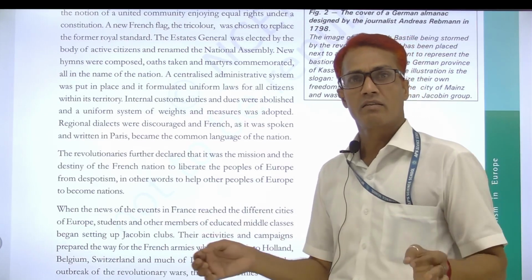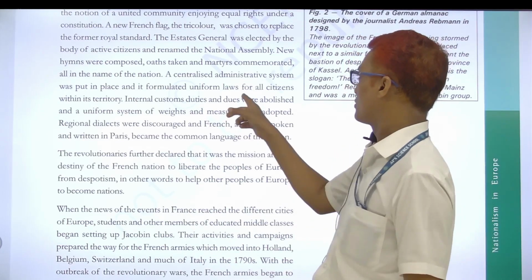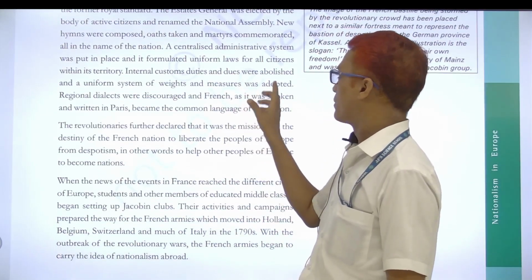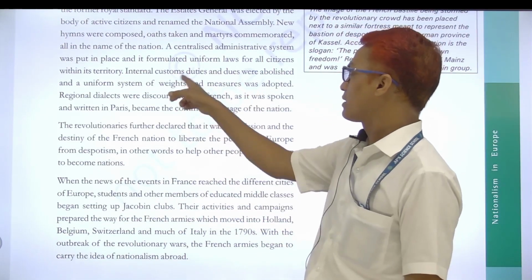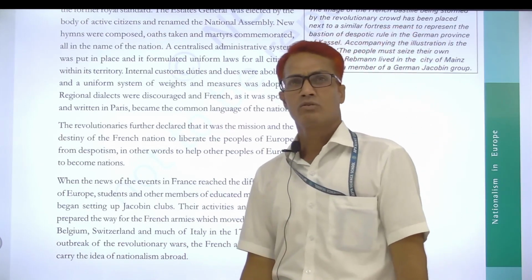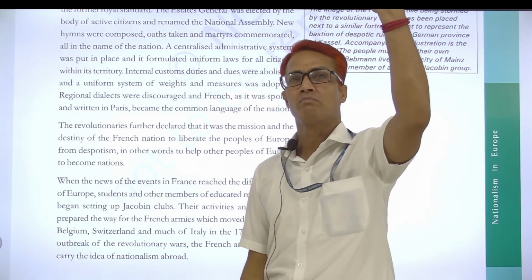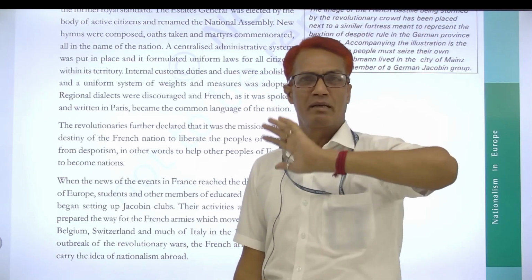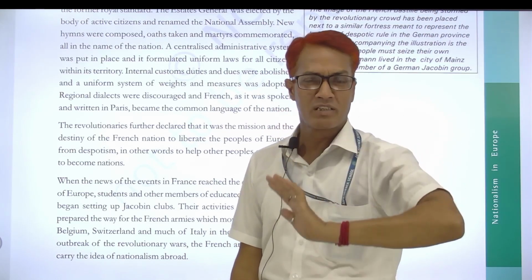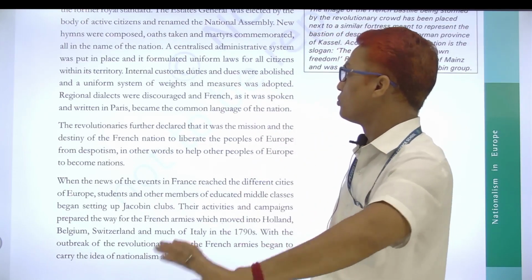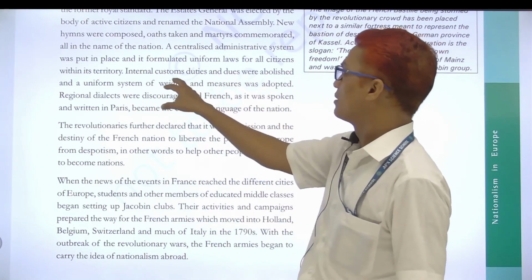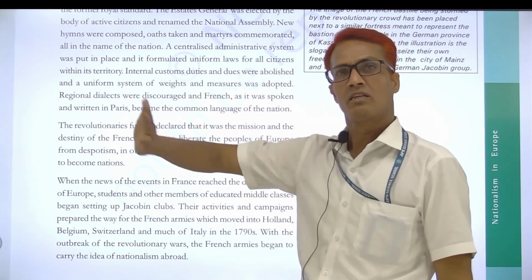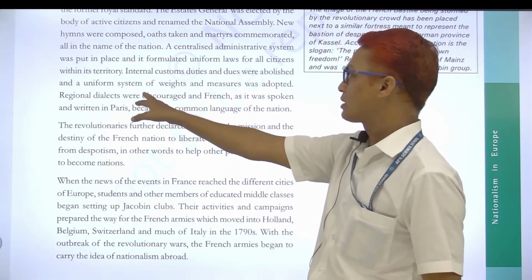Equality before law. So given here, equality before law, that rule managed by all people. Internal custom duties and dues were abolished. That brutal power used by the landlords and kings, they imposed a lot of manorial dues and feudal dues. So these things, internal custom duties and dues of all types, were completely abolished, and a new type of uniform